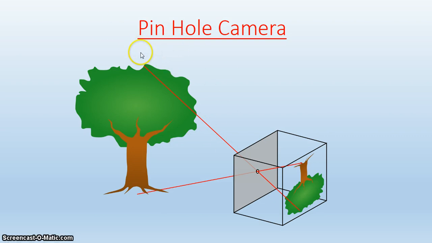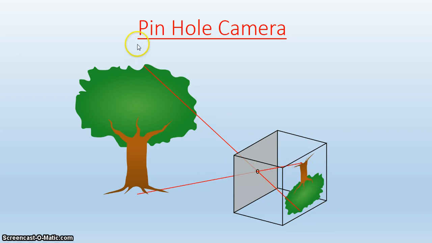Now let's look at it. Understand that before an image can be formed, we need two rays to converge, to meet. Two rays from the object will meet, and then form the image of that object. So in the operation of the pinhole camera, one ray from the top of the object and another ray from the bottom meet and form the whole image.